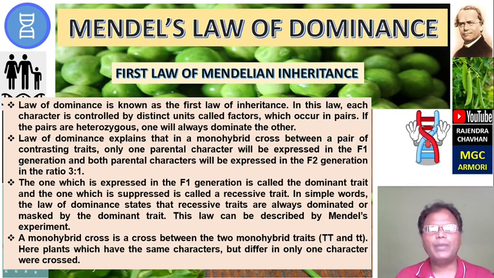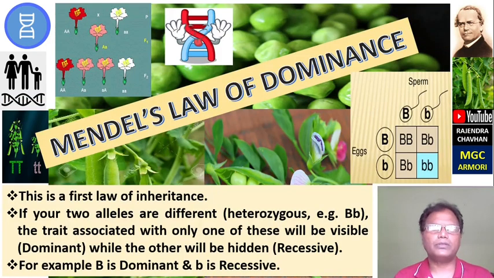A monohybrid cross is a cross between two monohybrid traits, that is capital T T and small t t. Here, plants which have the same characters but differ in only one character were crossed. That is all about the law of dominance. This is the first law of inheritance.